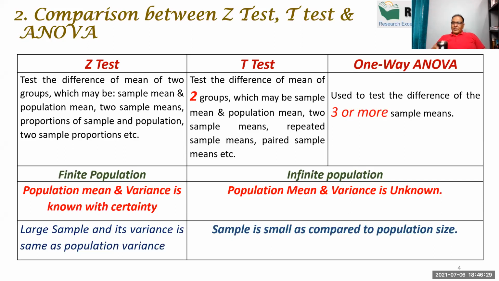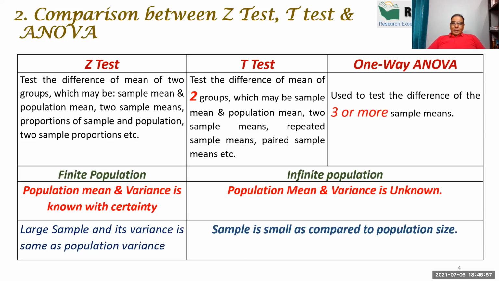Just listen once again. In Z test, we compare the mean of two groups. In T test, we compare the mean of two groups. In ANOVA, we compare the mean of three or more groups.